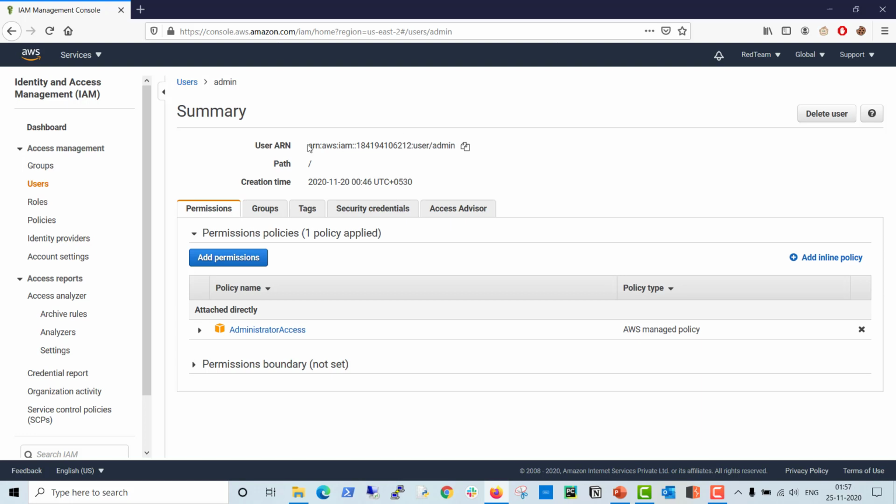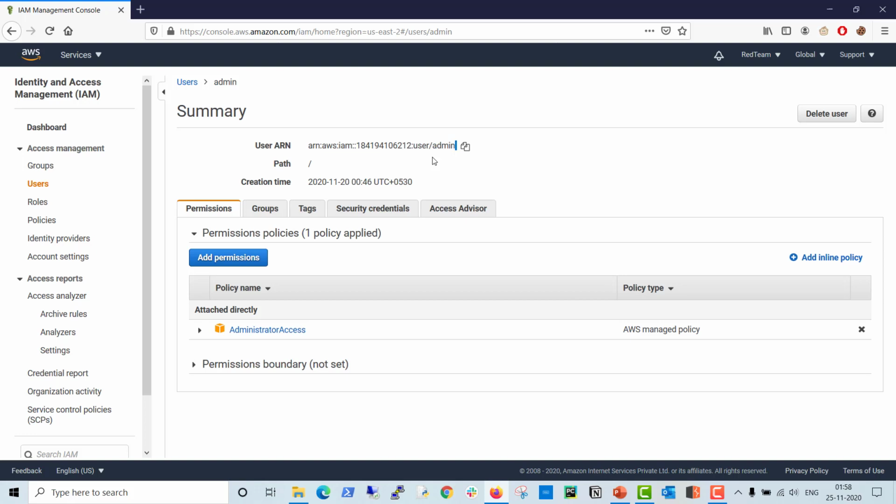So you can see here how this ARN can be divided. We have ARN first, then AWS, then services. Currently I'm using the IAM service. This is the 12-digit customer ID, or your account number. Each and every account has this 12-digit unique ID. And this is the resource. I'm talking about users, and this is the username which you can specify here. So this is how an ARN can be divided and can uniquely identify what service, what resource, in what account I'm going to access.